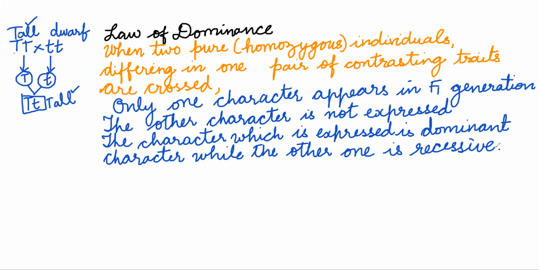So this is the law of dominance, just expressing this much in words. When two pure homozygous individuals differing in one pair of contrasting characters, like tall and dwarf, are crossed, only one character appears in the F1 generation. The other character is not expressed. The character which is expressed is the dominant character, while the other one is called the recessive character.